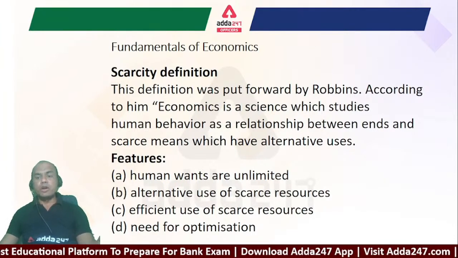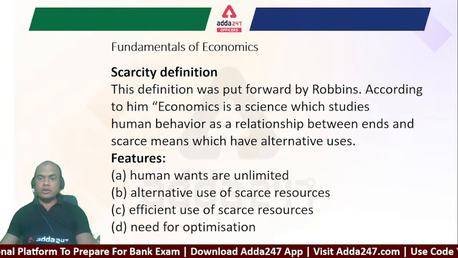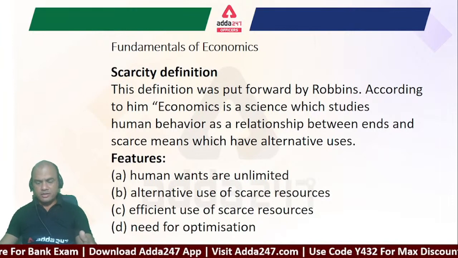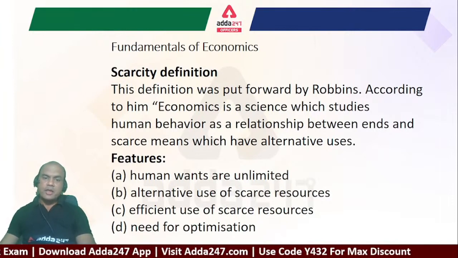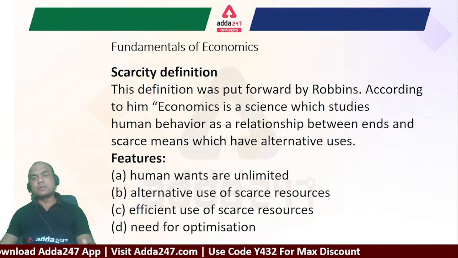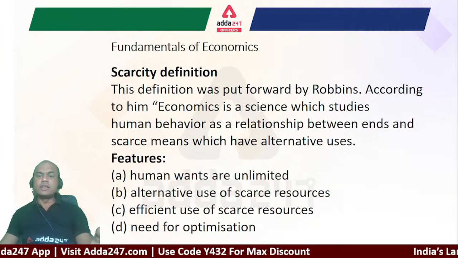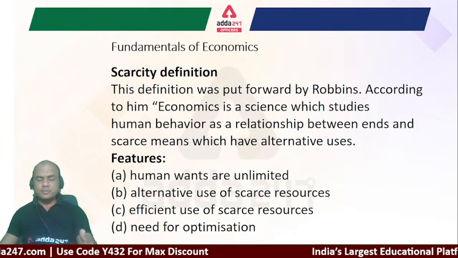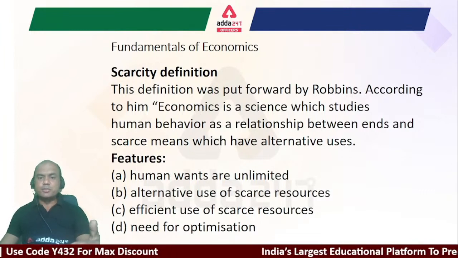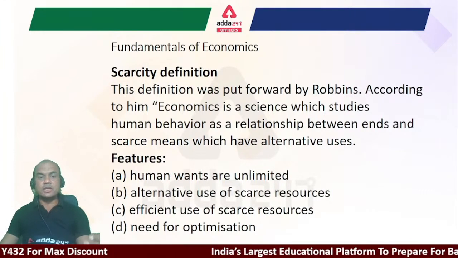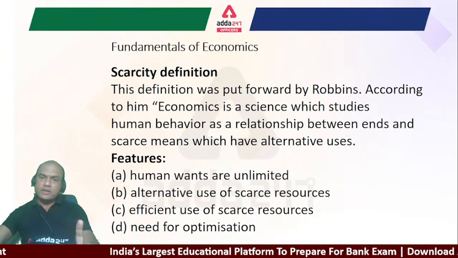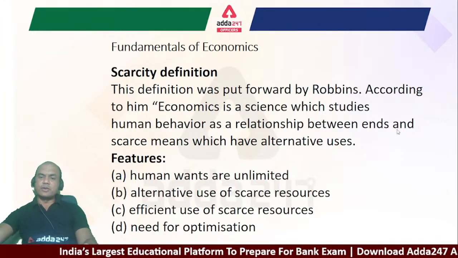But what we want is Bisleri, distilled water, so that is always higher. What we need is air, right? That is always free. But what we want is something else, right? What we need for living is normal food, that is always cheaper. But what we want is pizzas, burgers, and all those things, those are always higher, right? So needs and wants, there is always a distinction between the needs and wants.